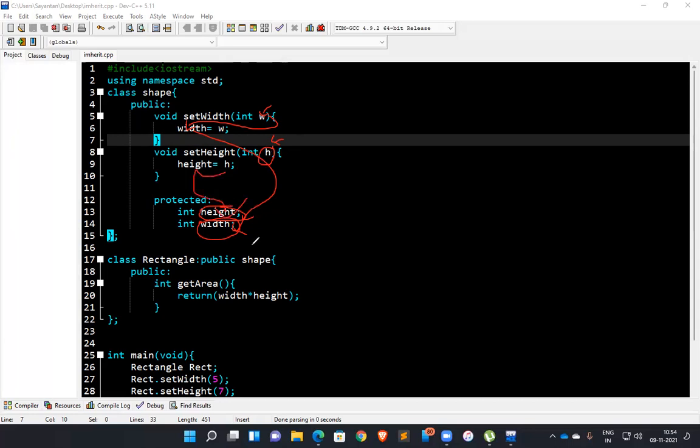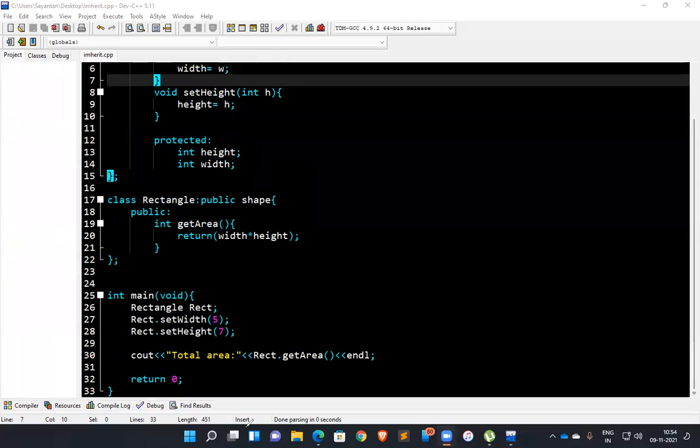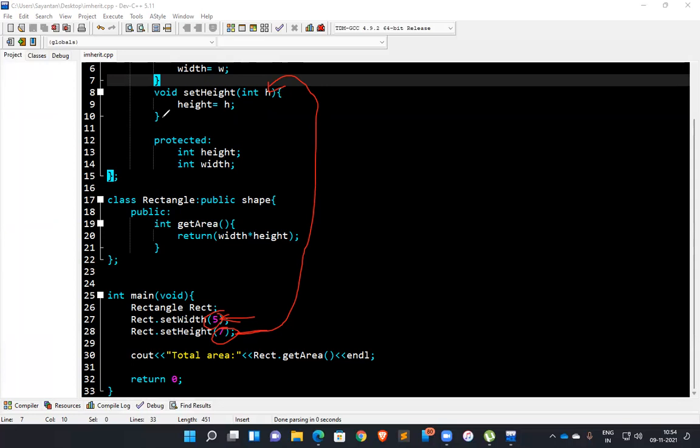When we use rect.setWidth and setHeight with the values 5 and 7, the 7 is added to h and passed to the height, and the 5 is added to w and passed to the width.